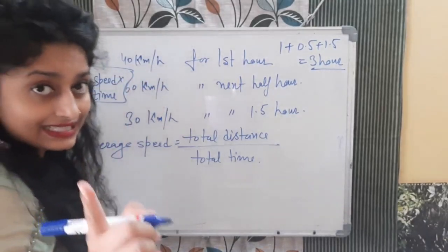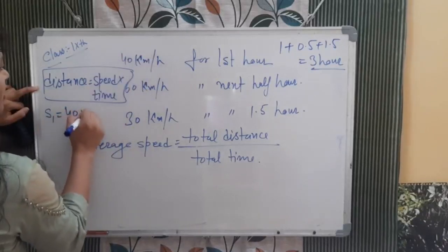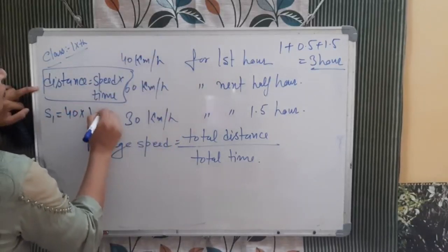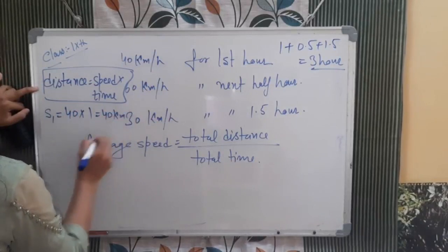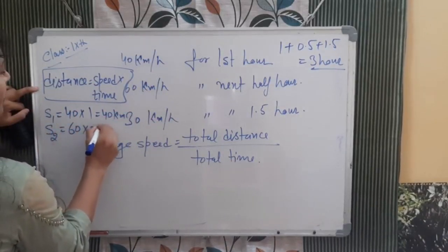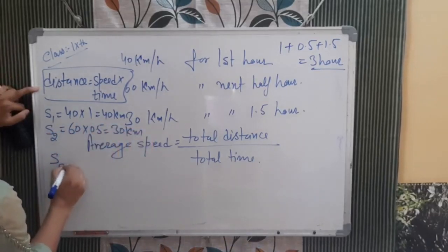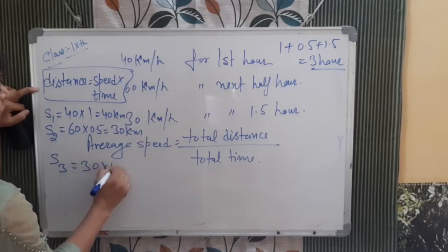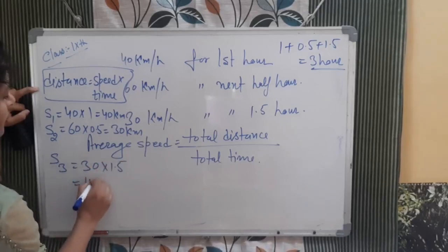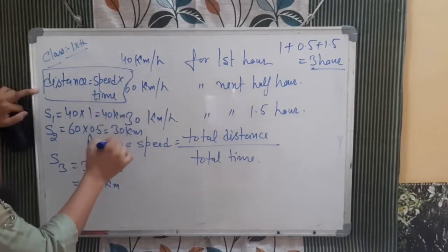I am writing distance with S. So S1 is 40, it is speed, and time is 1. So 40 kilometer first. S2 is 60 into 0.5, 30 kilometer. Third, S3 is 30 into 1.5, which will be 45 kilometer. So we got all the 3 distances.